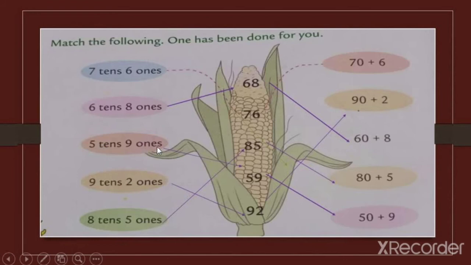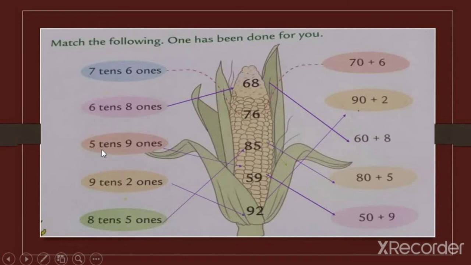5 tens and 9 ones. Which number does this form? This forms the number 59. If we want to write it in expanded form, first observe this column.